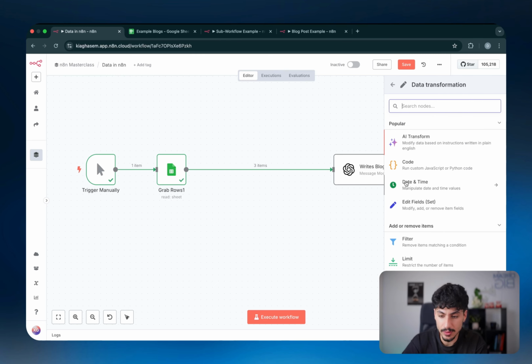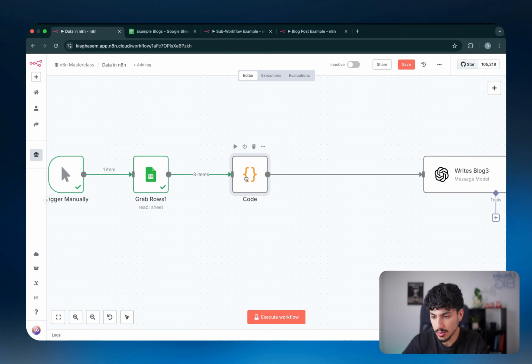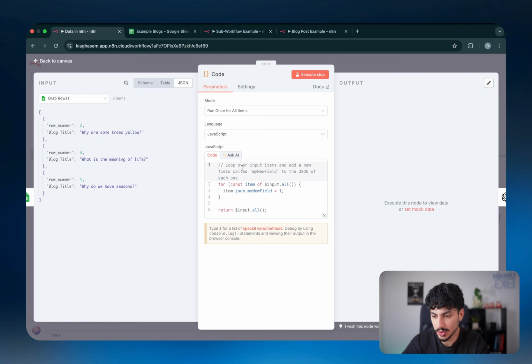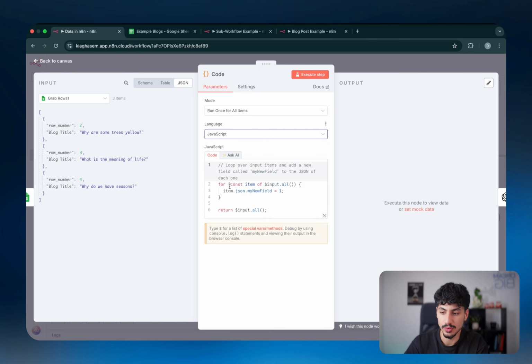So the first thing you can do if you wanted to transform the data somehow is click on code, and that would open a new node in between these two nodes that literally allows you to define some custom JavaScript or Python code that will allow you to somehow change the data in whatever logic you want. In this case, it's given you an example. It said loop over input items and add a new field called my new field to the JSON of each one.